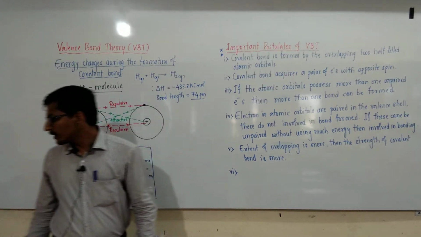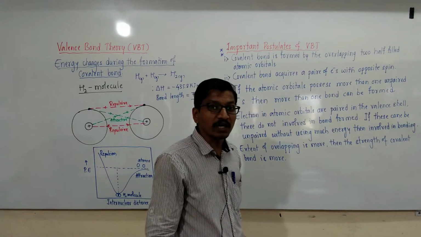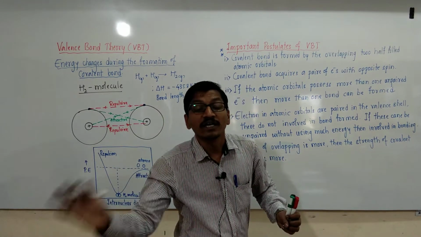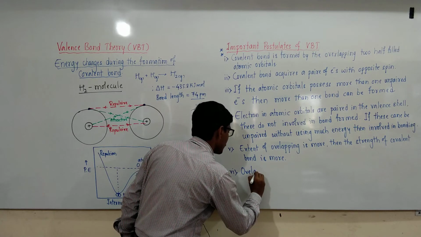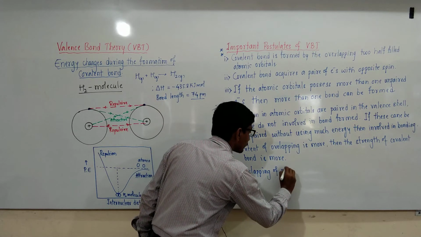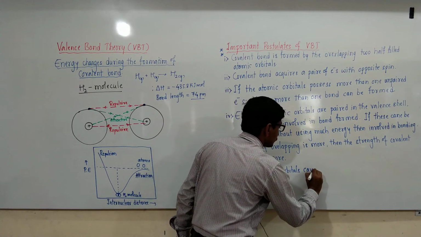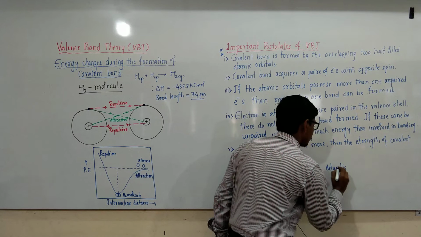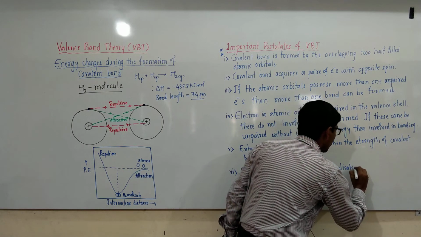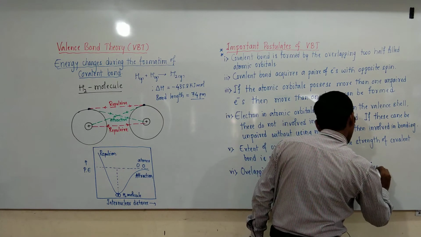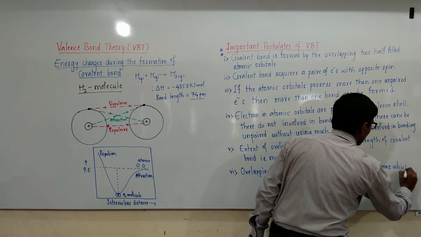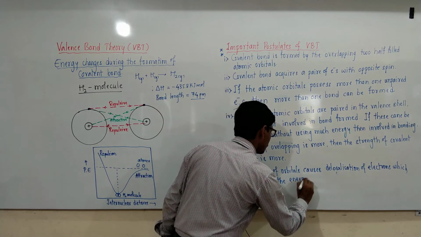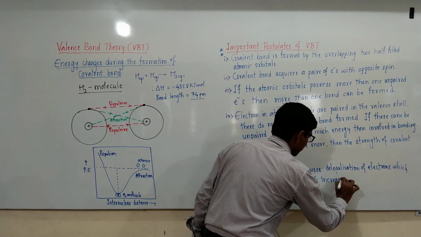One more important point is that the overlapping of orbitals causes delocalization of electrons, which decreases the energy and increases the stability.